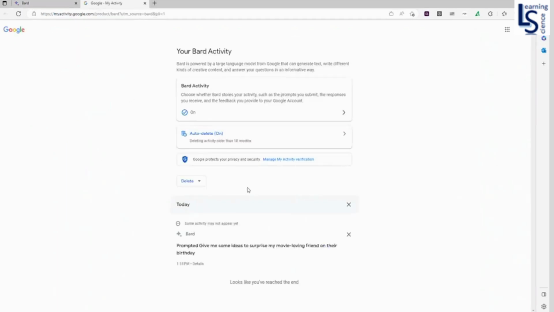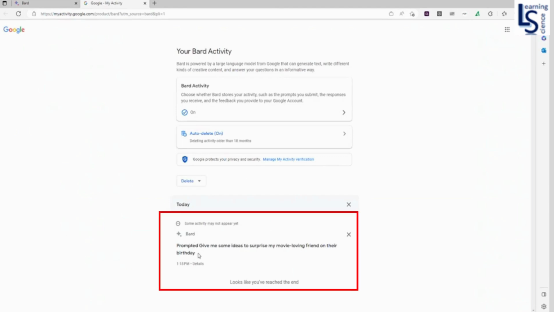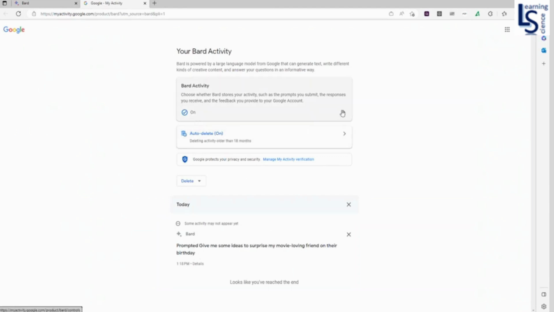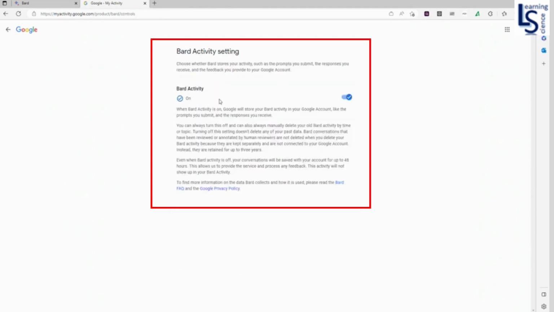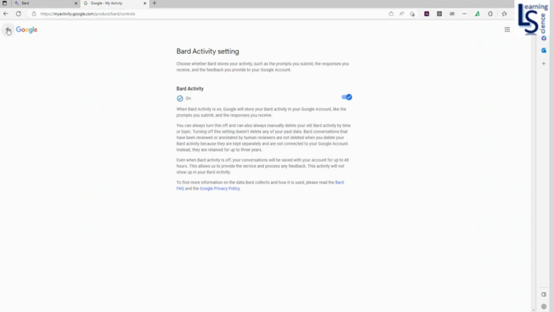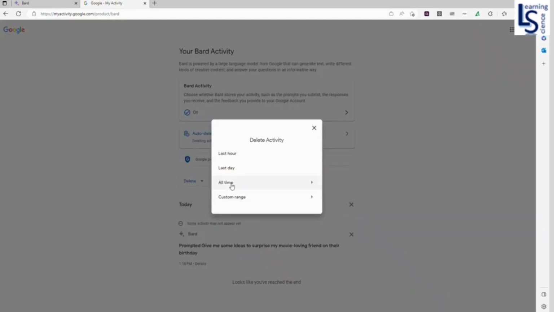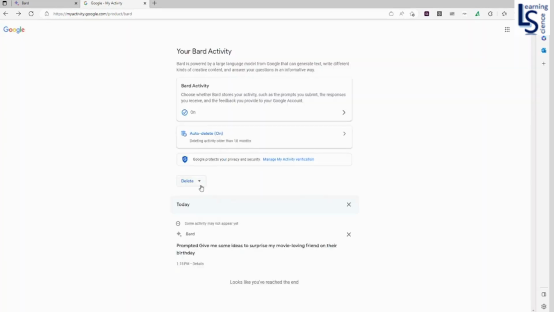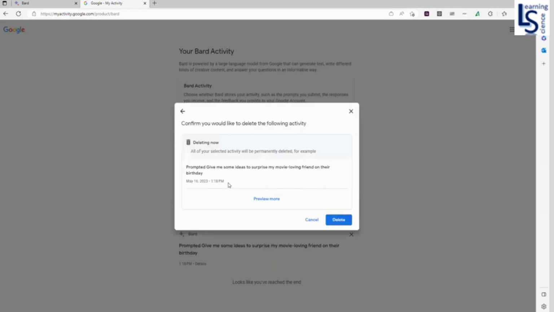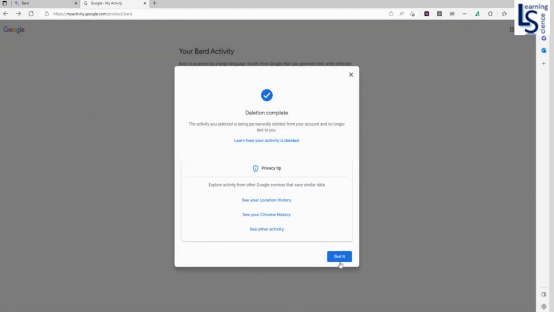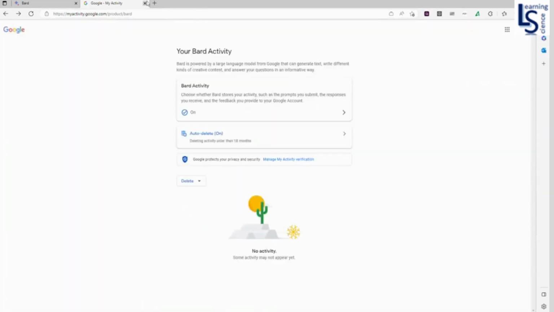Bard activity. Whatever activity you are doing in Bard will be stored here. If it is on, here you have the option to switch it on or off. If it is off, then it will not store your activity. And from here individually you can delete, or from here you can also delete depending on your requirement. So let me click here, all time. Got it. So let me close this one.